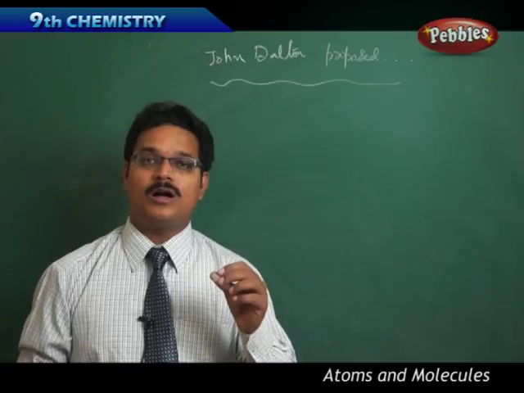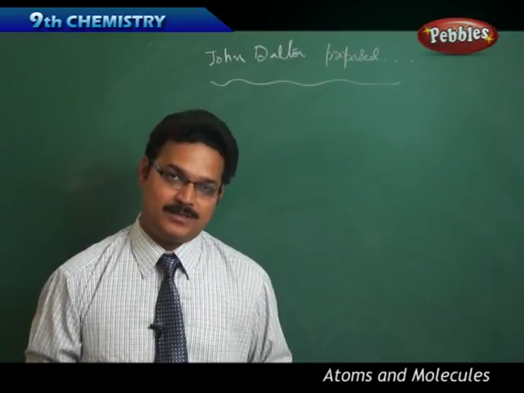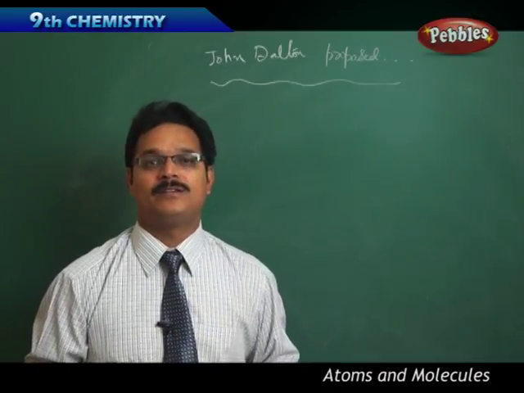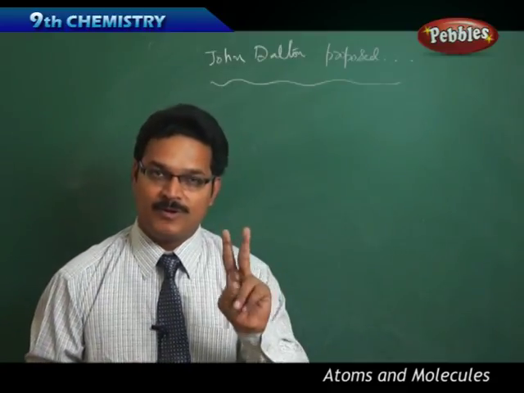So to understand where the law of conservation of mass and the law of constant proportions are satisfied, the scientist John Dalton proposed two points.